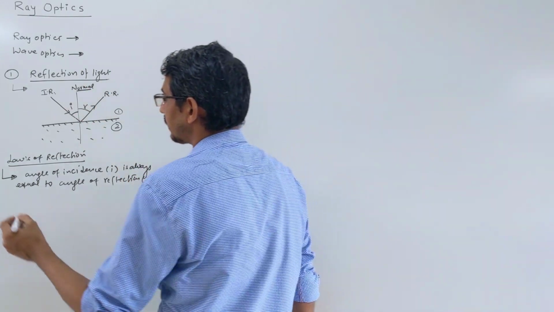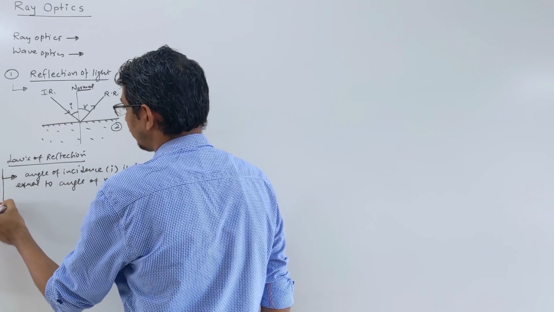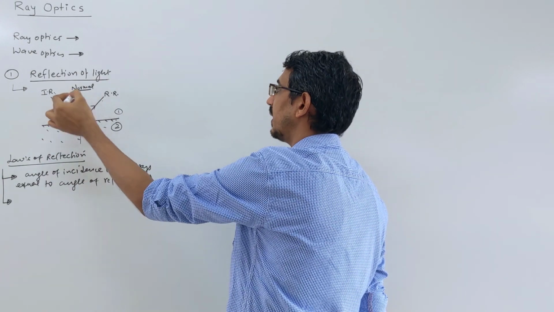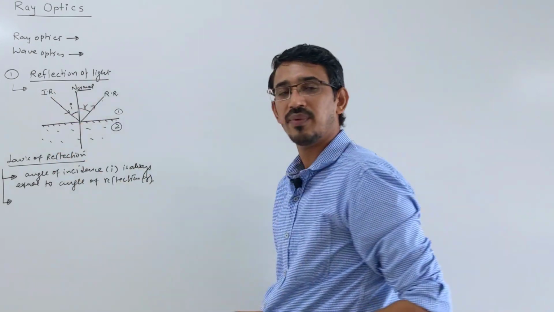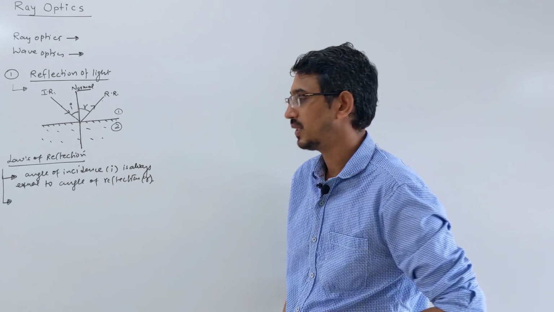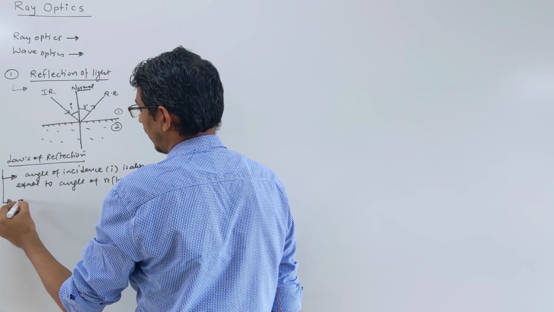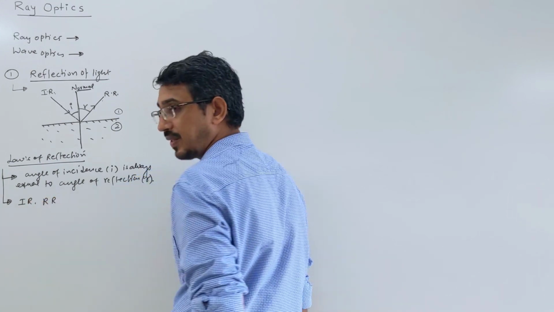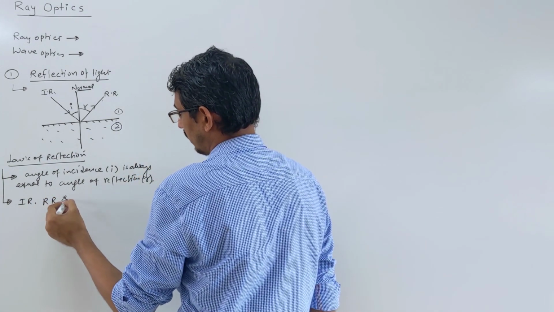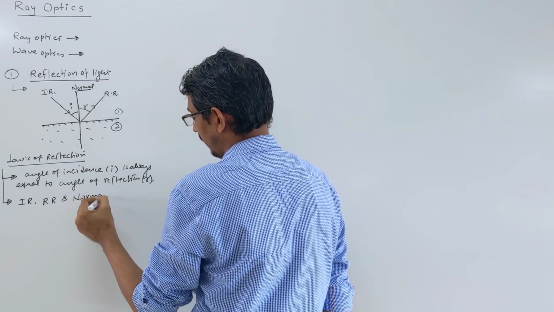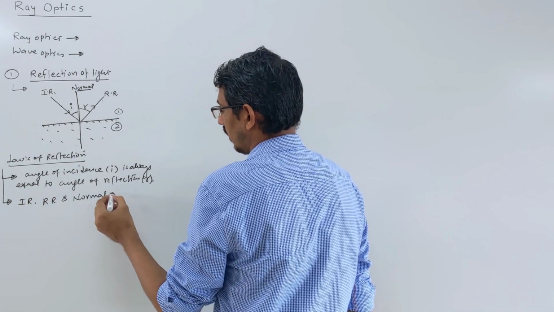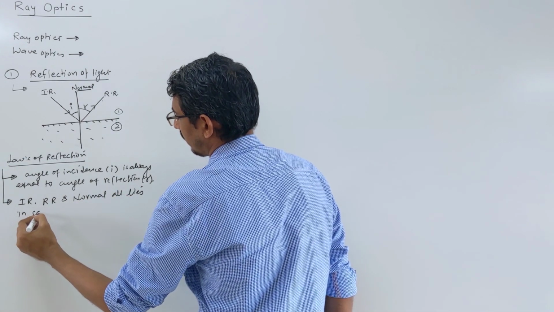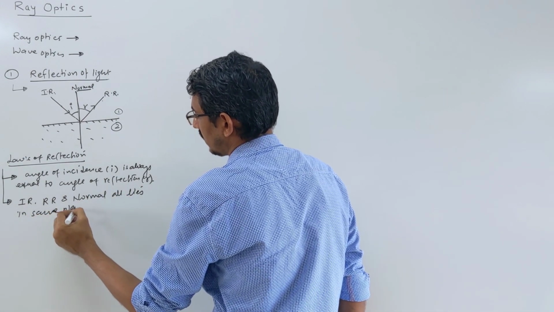Then what other assumption do we make here? That these three things, the incident ray, the reflected ray and the normal, all are in one plane only. So look here, I am writing it short: incident ray, reflected ray, RR, and normal. These three lines all lie in the same plane.